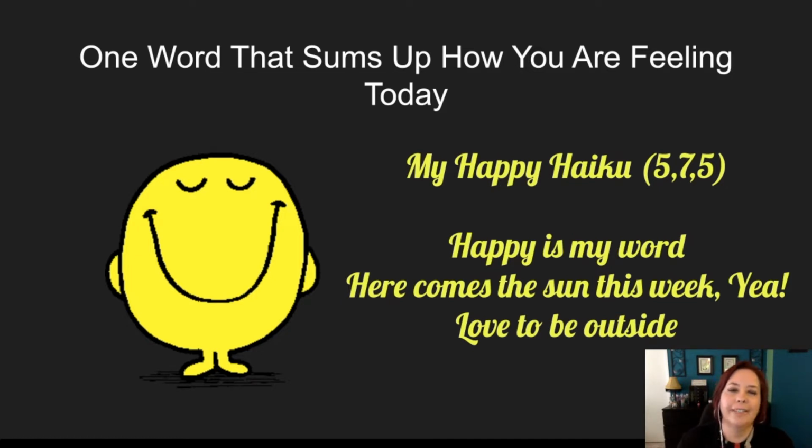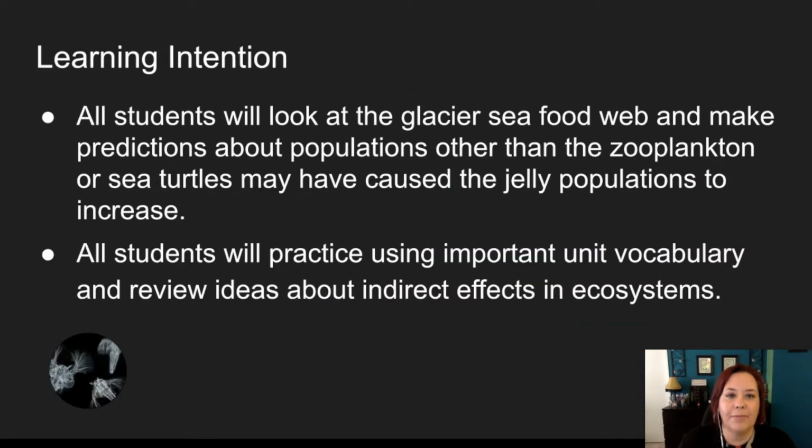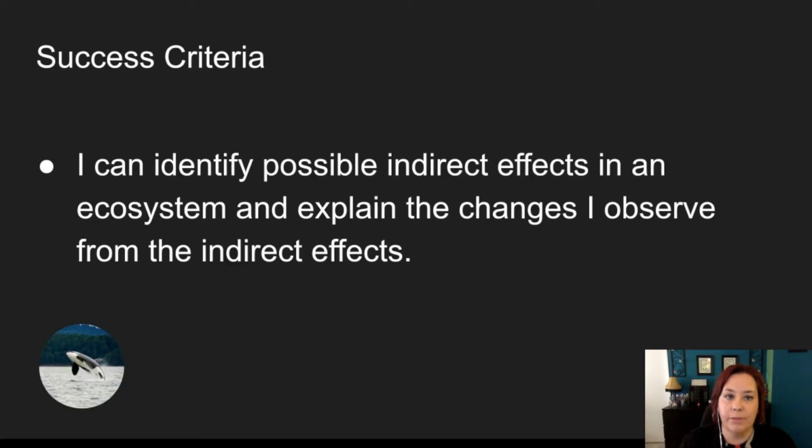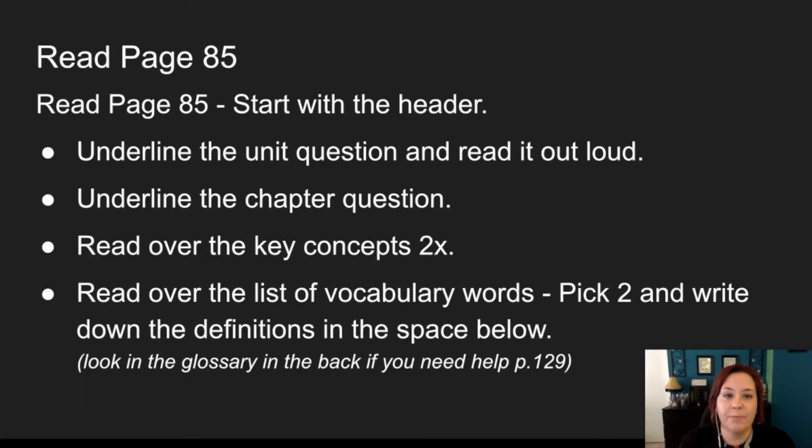So are you ready? Let's go ahead and get going with lesson 3.3. All right, first let's look at our learning intentions. All students will look at the glacier seafood web and make predictions about populations other than the zooplankton or sea turtles that may have caused the jelly populations to increase. In addition, all students will practice using important unit vocabulary and review ideas about indirect effects in ecosystems. Our success criteria: I can identify possible indirect effects in an ecosystem and explain the changes I observe from the indirect effects.